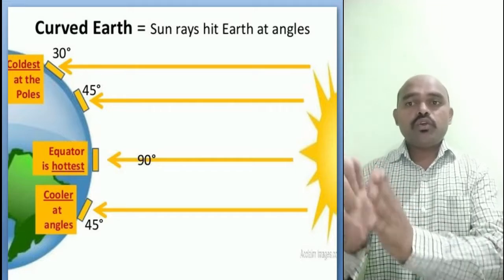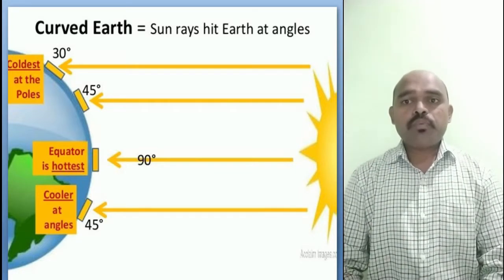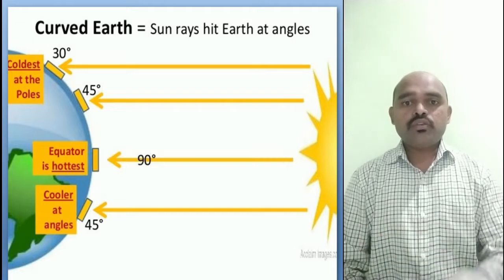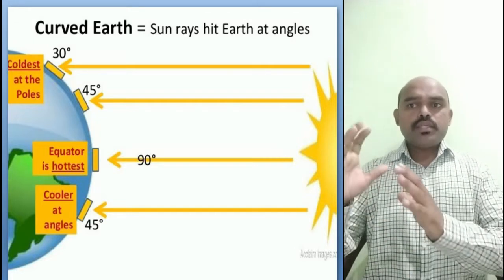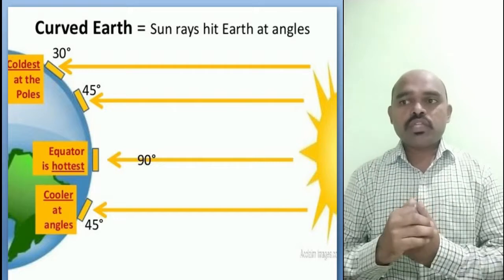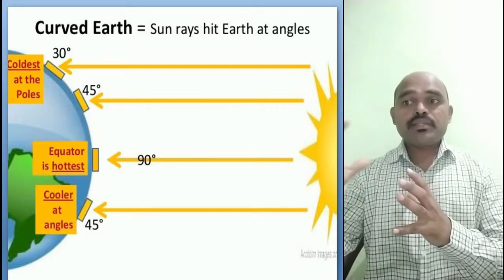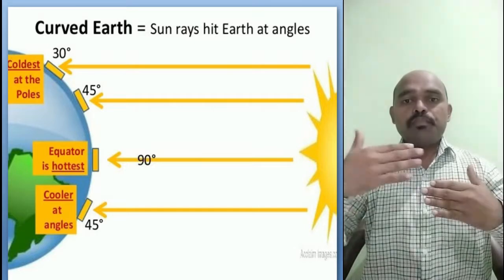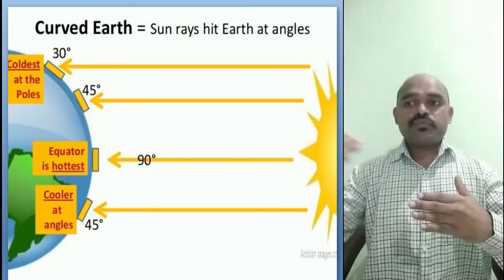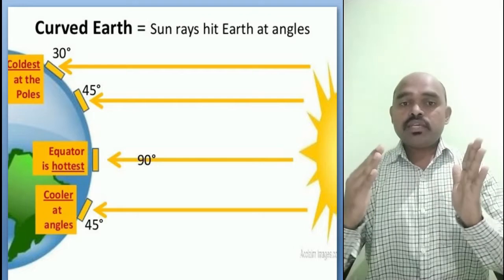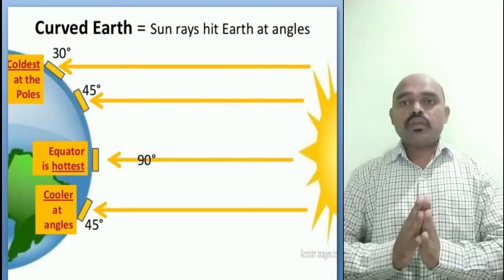So here you have the map of the earth and also the sun you can see over here. You can see the equator is the hottest. Why is the equator the hottest? Because the maximum sun rays are received by the equator. The equator basically receives the perpendicular or the straight sun rays from the sun, because the equator is basically close to the sun.